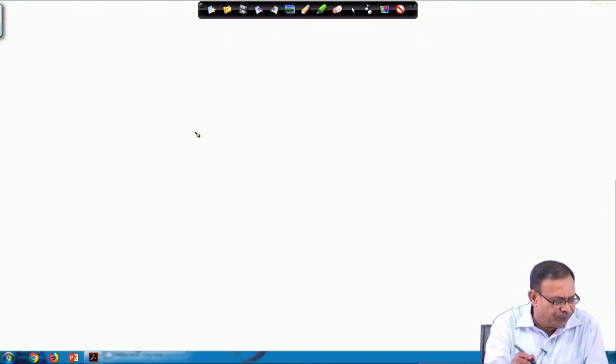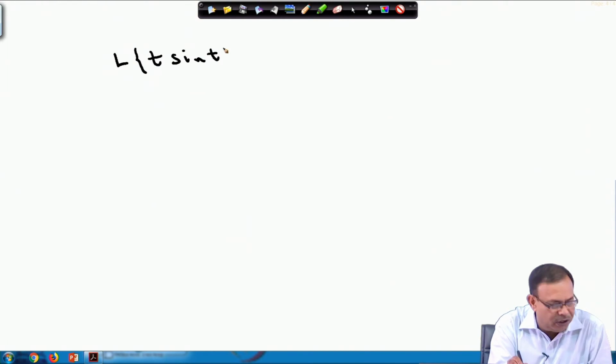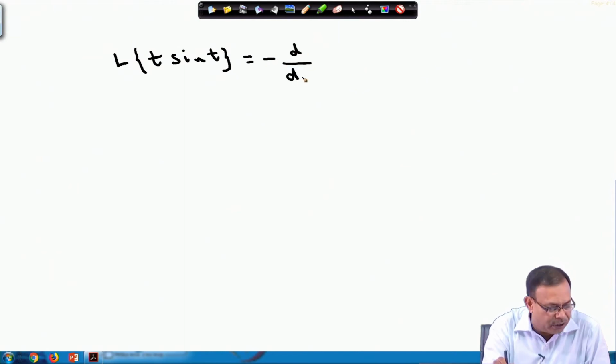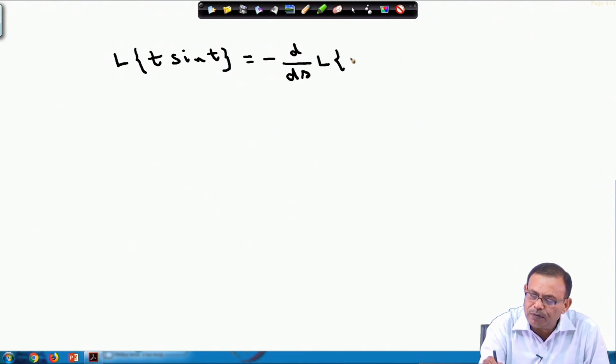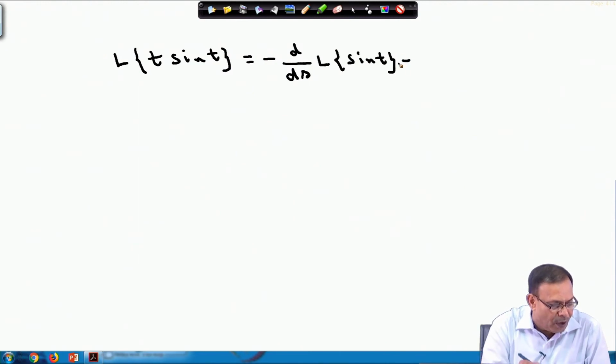In this case, you know, the Laplace transform of t sin t. We know the Laplace transform of sin t, and we have multiplied by t. So, using the property, it is minus d/ds of the Laplace transform of sin t. So, what is the Laplace transform of t sin t?